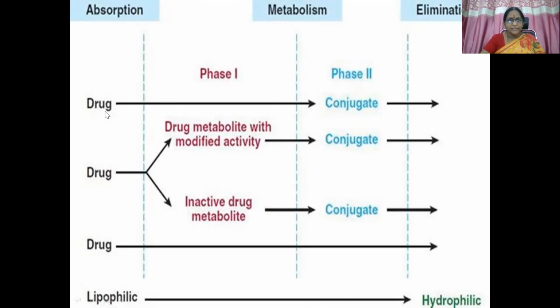So the drug molecule enters and may directly enter into phase 2 metabolic reactions, where a conjugate molecule is liberated, which can get excreted because this molecule will be polar in nature. Sometimes the drug molecule will enter into phase 1 first, resulting in a drug metabolite with modified activity, and sometimes an inactive drug metabolite. Both of them undergo phase 2 reactions, where conjugation reactions happen and then liberate inactive metabolites which will get excreted.